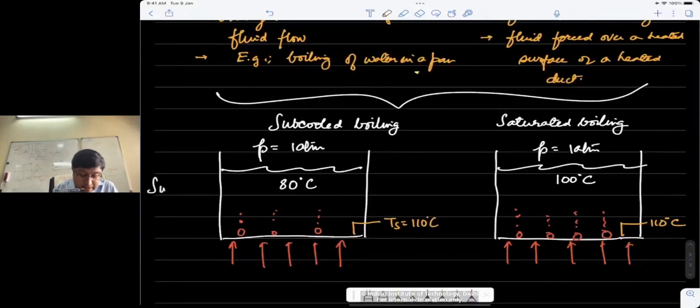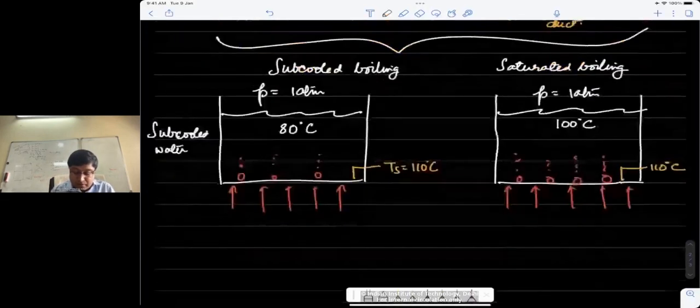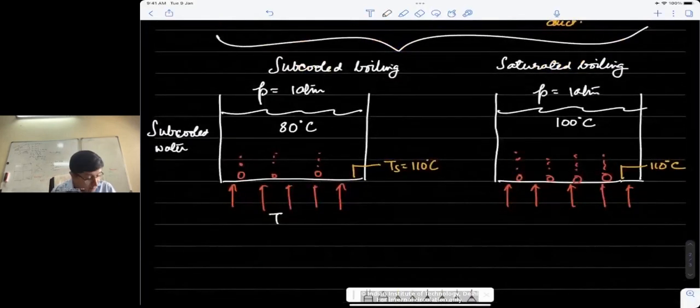The first case is, as I said, the case of subcooled boiling, because the bulk temperature of the liquid water is less than the saturation temperature. So in this case, T of the bulk is less than T sat. In the second case, the bulk temperature is equal to the saturation temperature. So this is saturated boiling.